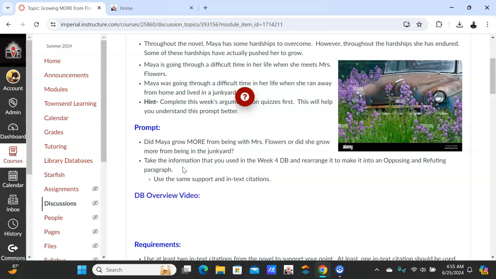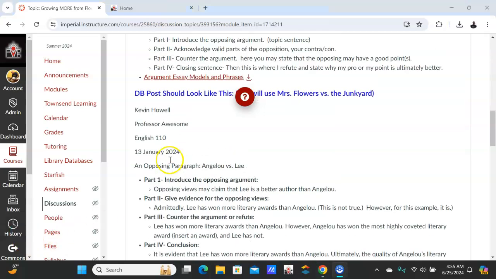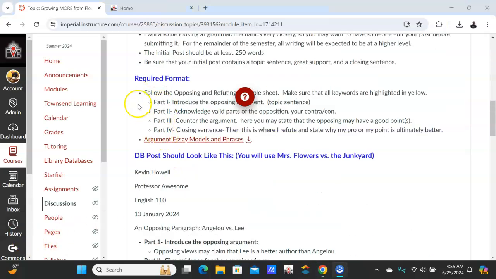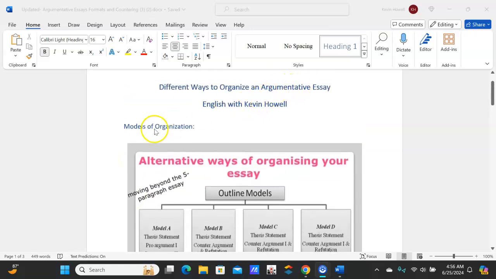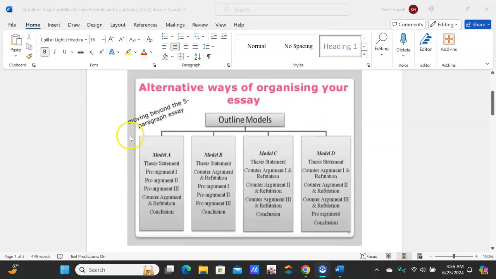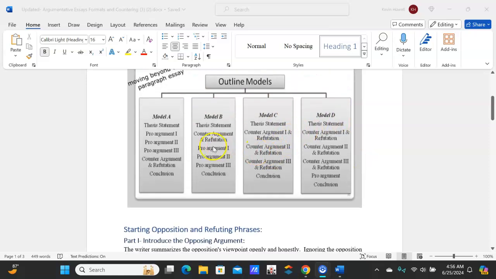So let me pull up that document. You can find that document in the argument quiz that I just showed you, or you can pull it up here. I'm going to just download it so I have it, and you should have a copy of this. So this document is ways to organize an argumentation essay. And if you take a look here, here are some ways to do that. But what we're going to concentrate on right now is we just want to look at the counter argument and refuting.